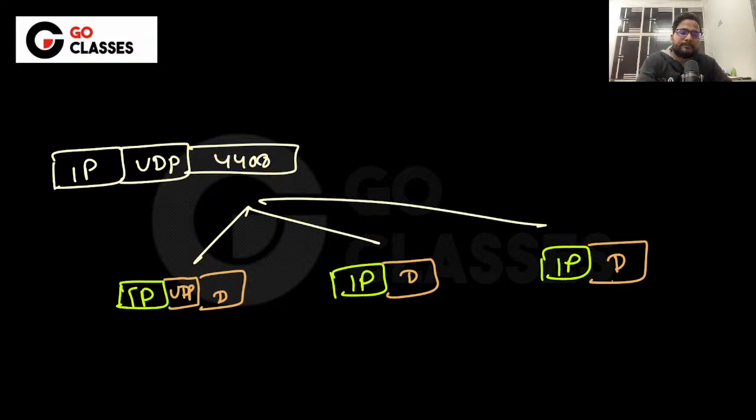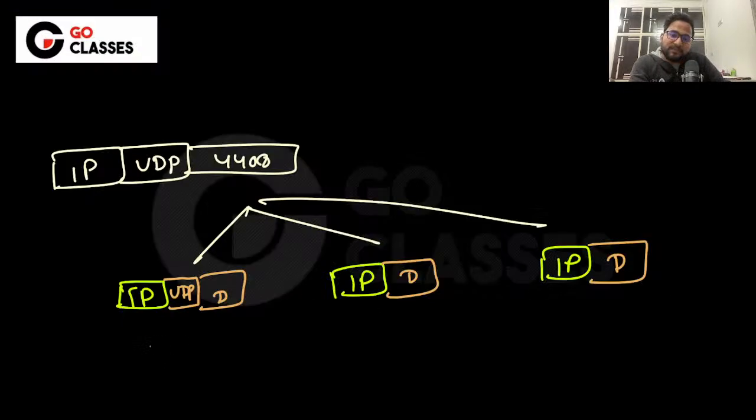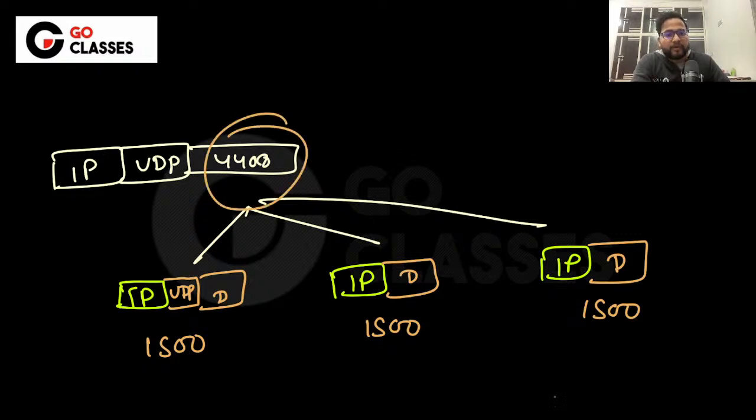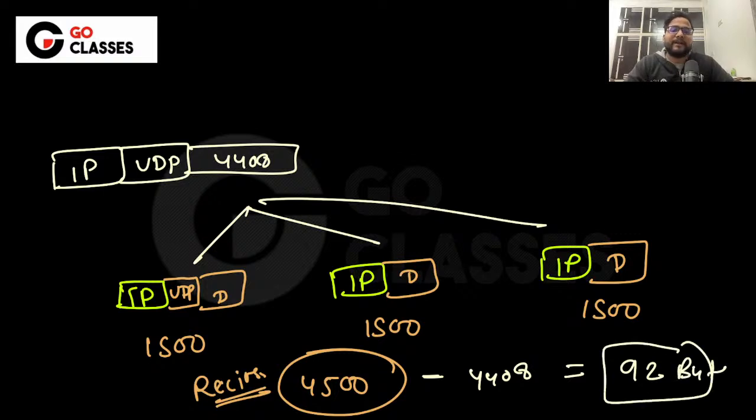Now, what they are saying is that each delivered fragment is exactly 1500 bytes, including the IP header. So this is 1500 bytes, this is 1500 bytes, this is 1500 bytes, right? Originally, the data is 4408. So basically, 4500 you have actually received. If you subtract 4408 from 4500, you will be getting 92. So 92 bytes you are having here, and my 92 bytes is comprising 3 IP headers and 1 UDP header.